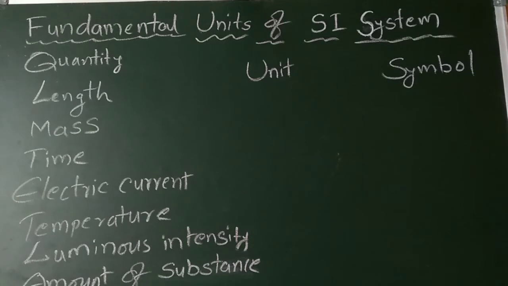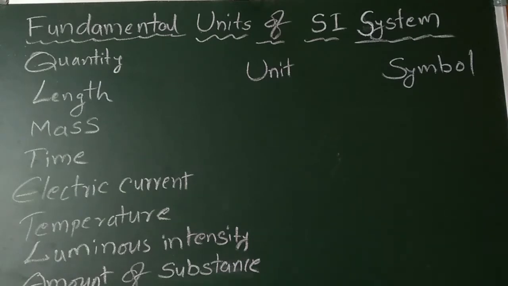Fundamental units of the SI system. See, in overall physics we use only 7 fundamental units, meaning 7 fundamental quantities. They are, first one is length, mass, time, electric current, temperature, luminous intensity, amount of substance.